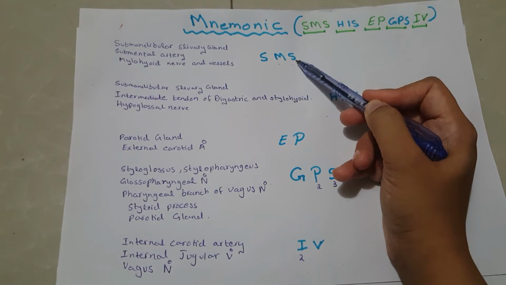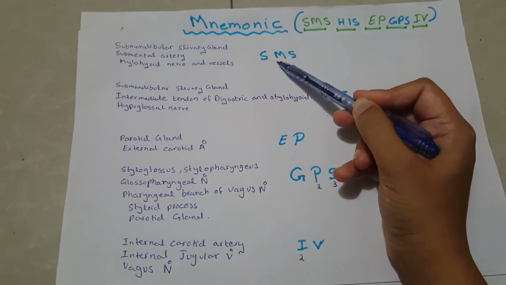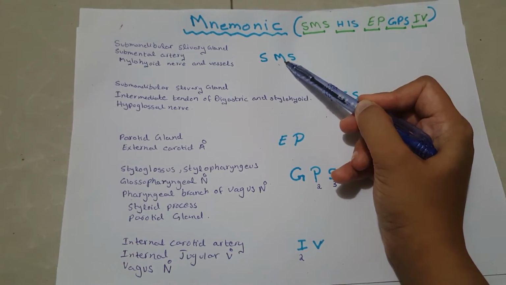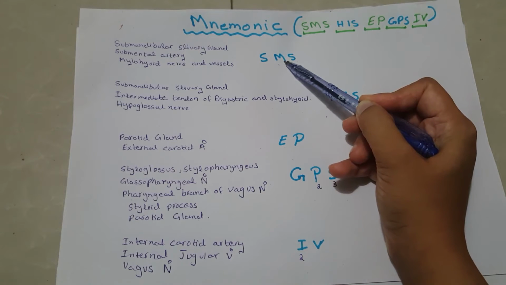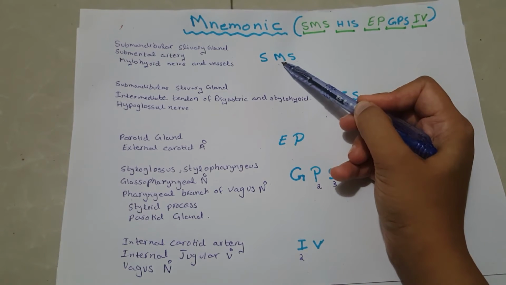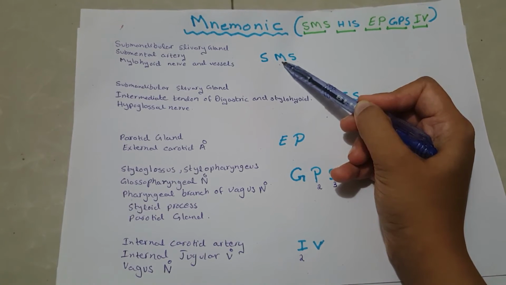Submental artery is a branch of the facial artery which can also be seen in the digastric triangle. Mylohyoid nerve is basically a nerve that innervates anterior belly of digastric muscle as well as mylohyoid muscle. And mylohyoid nerve is a branch of inferior alveolar nerve that itself arises from the mandibular nerve. So mylohyoid nerve can also be seen in the digastric triangle.